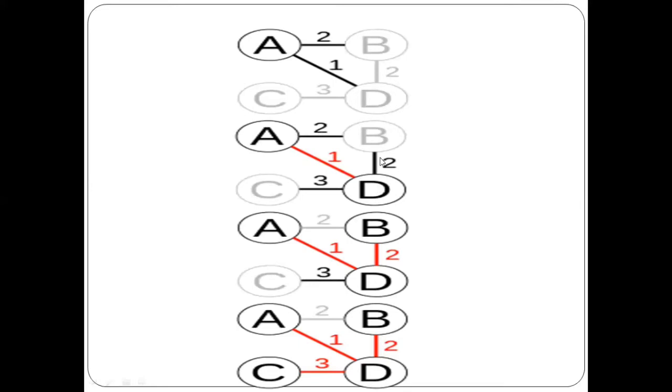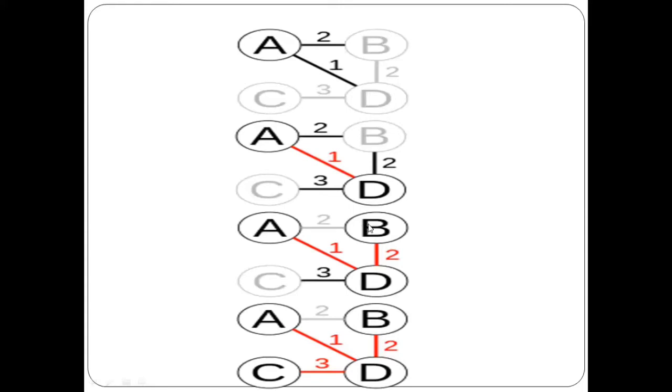Both are having two as the weight. And just adding this one, DB, so that edge I have added. Now even B became an active vertex. It became the part of the spanning tree. Now my spanning tree is A, D, B. So there is no need for checking the connection between A and B, because A is also a part of the spanning tree, B is also a part of the spanning tree.